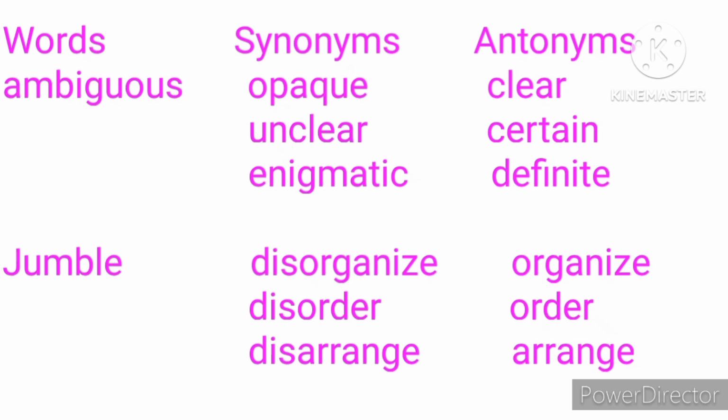Jumble. The word jumble means to mix things together in an untidy or confused manner. For example, the books in the library are jumbled. This sentence means that the books in the library are not arranged. They are mixed up in a confused and untidy manner.